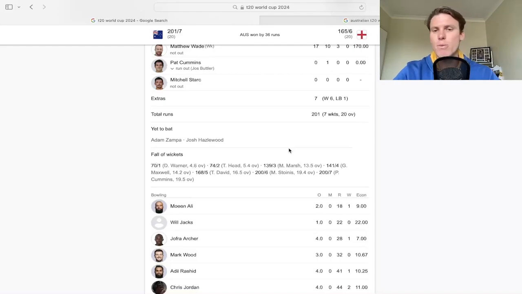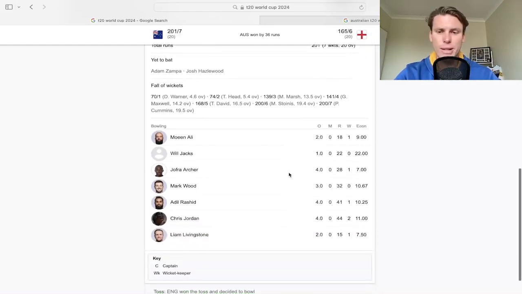So it depends on where you play as to what type of run chase you can go for, or what type of total you can set. And this was obviously a better one, all 7 down for 201. With none of the bowlers really standing out apart from Jofra Archer, which makes a lot of sense. Obviously, we know how amazing he is as a bowler, and Mark Wood went the journey there, 3 overs, none for 32, with Warner taking him for 3 sixes, I believe, in one of the overs.